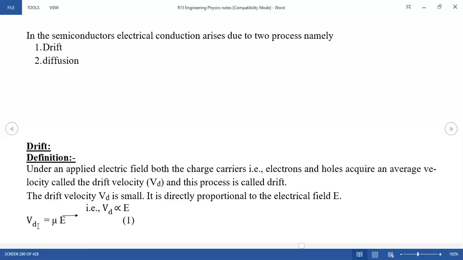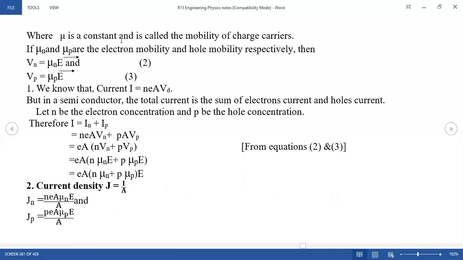The drift velocity of electrons is directly proportional to the applied electric field. If you remove the directional relations, then Vd is equal to mu E. What is mu? This is the mobility of electron. Mu is a constant called the mobility of the charge carriers. If mu n and mu p are the electron mobility and hole mobility respectively, then Vn is the drift velocity of electrons and Vp is the drift velocity of holes. So equations 2 and 3 we can define here.